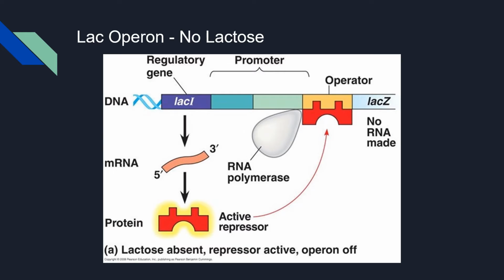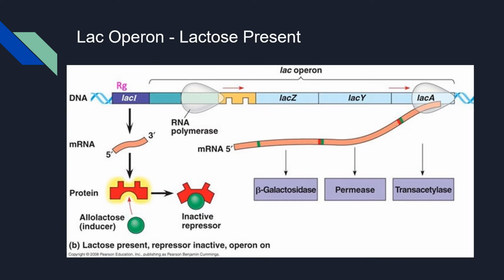Here is a diagram of when lactose is not present and the operon is off. The repressor protein is active and blocking transcription of the LAC-Z and LAC-Y genes. Now here's a visual of when lactose is present and the operon is on. The repressor is inactive, allowing for the transcription of the LAC-Z and LAC-Y genes. Also, I'd like to note that LAC-Z and LAC-Y are produced simultaneously. So later you will see in our equations that we grouped them under one variable instead of 2 because they are either produced together or not at all.